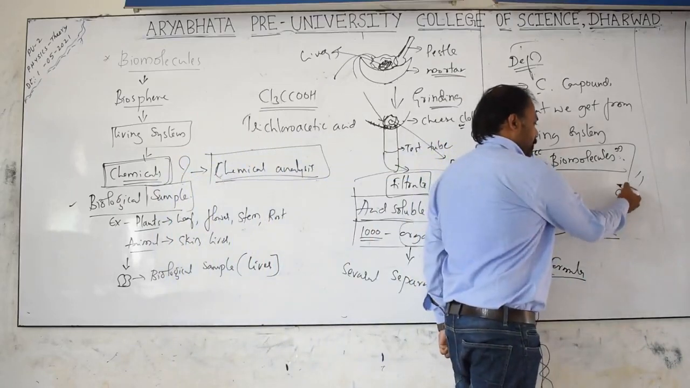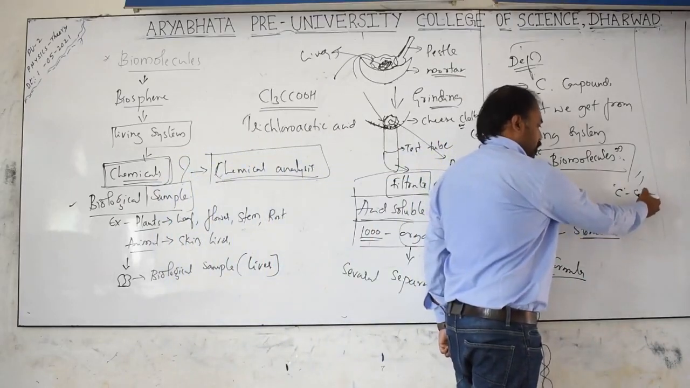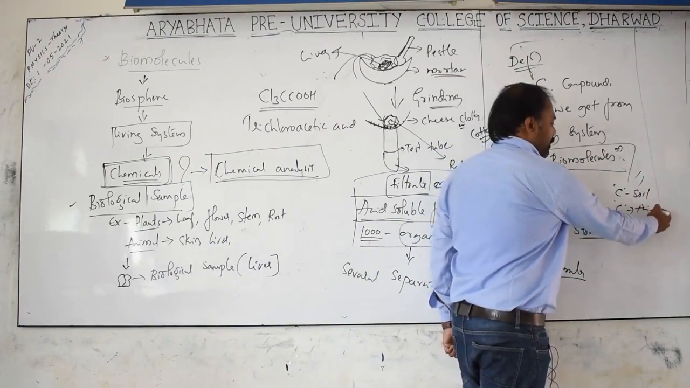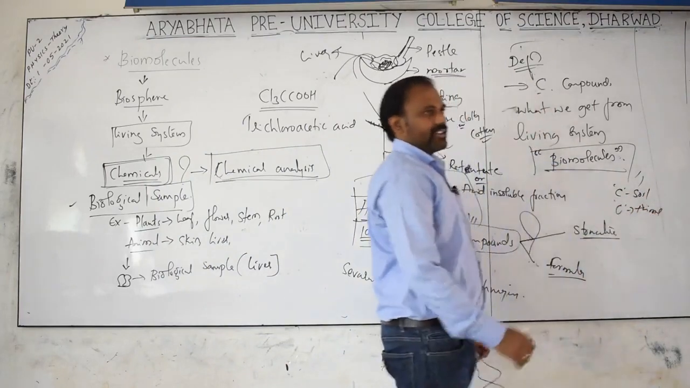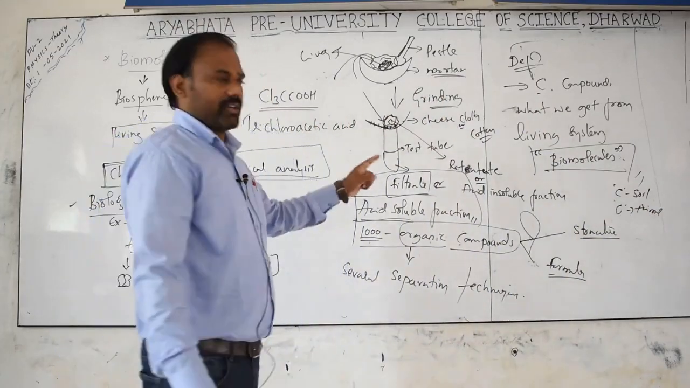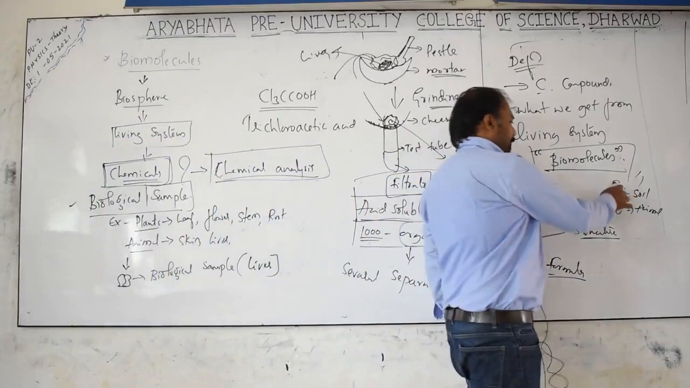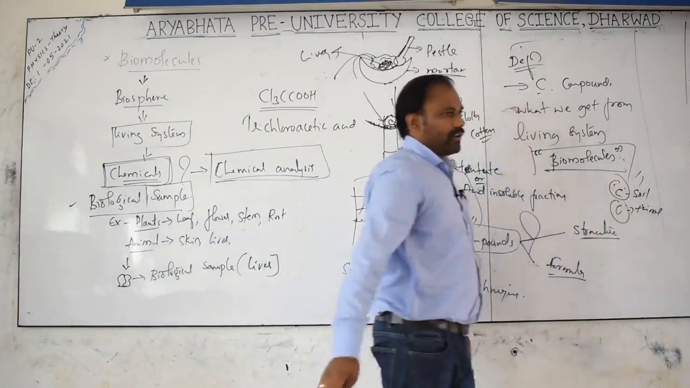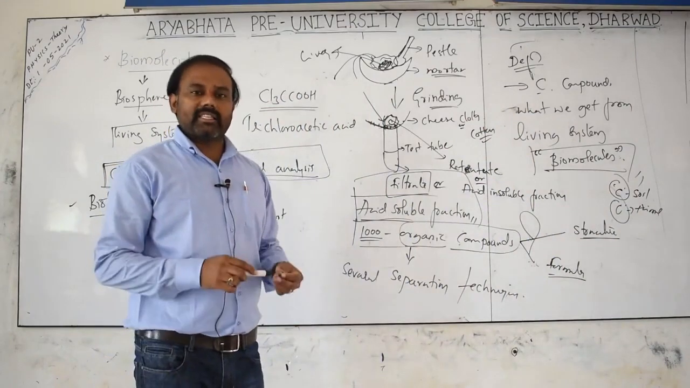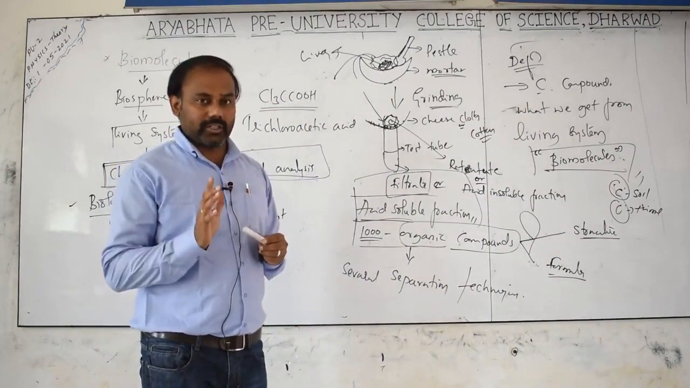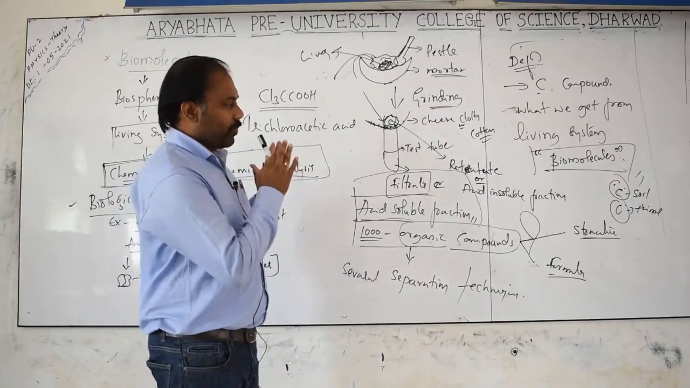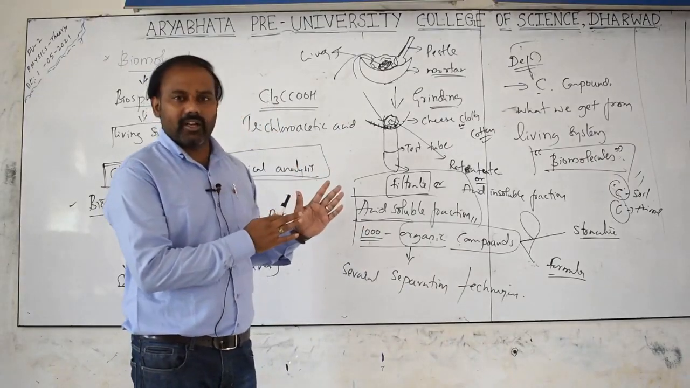Again I will come back to the topic I told you earlier: the carbon present in the soil, and the same carbon present in the animal body or the living system, are they similar? Now you can give the answer. The carbon present in the soil, the carbon present in the animal body, plant body or microbes, are they similar or dissimilar? Now you are in a position to answer the question.